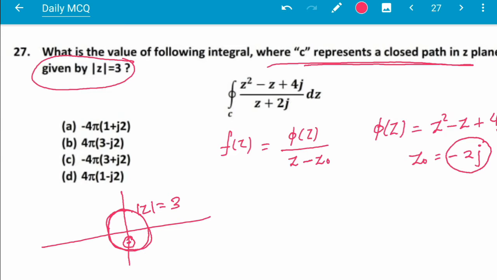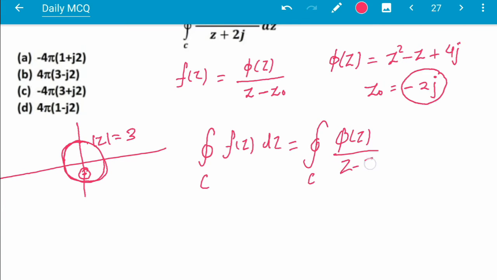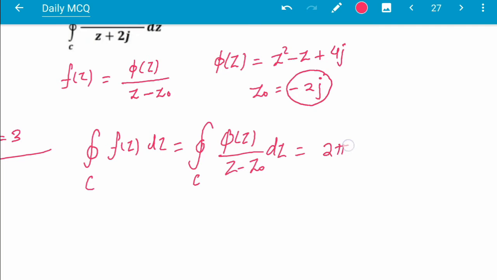In case of Cauchy's integral formula, if phi(z) is an analytic function at each and every point within and on a simple closed curve C, and z0 is any point within C, then the closed integral within C of f(z), which is phi(z) by z minus z0 dz, is equal to 2 pi i into phi of z0.